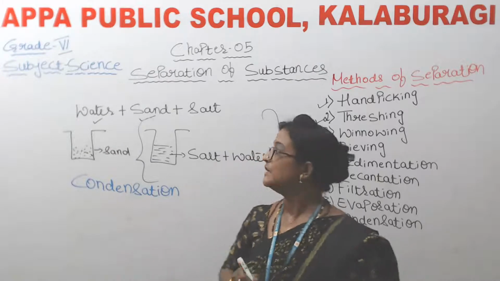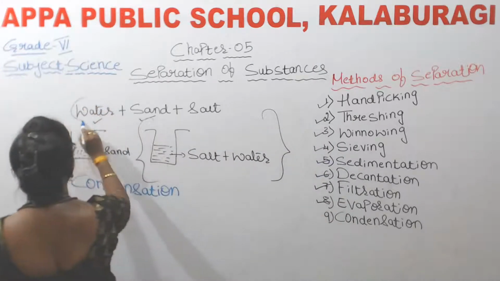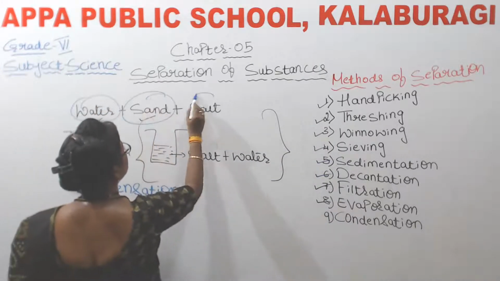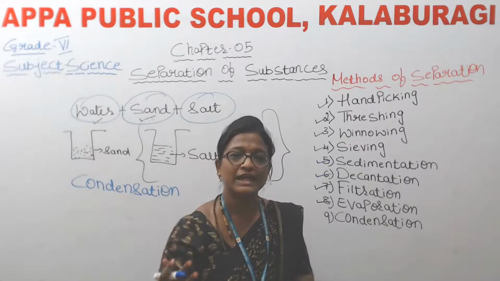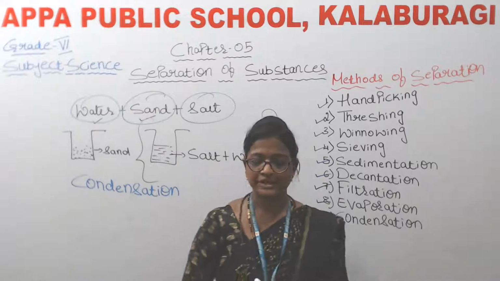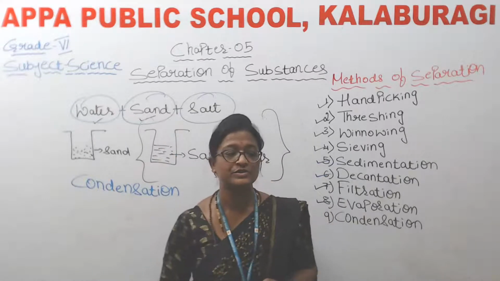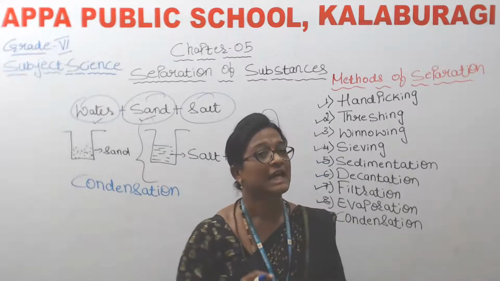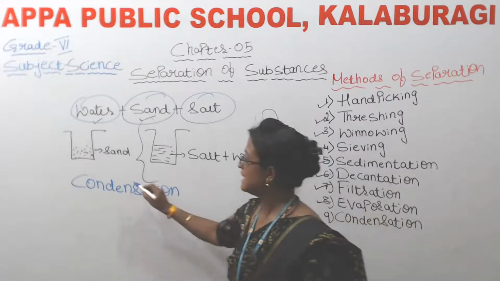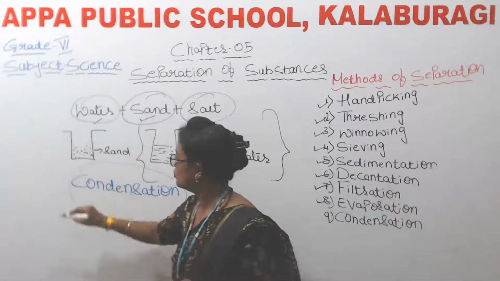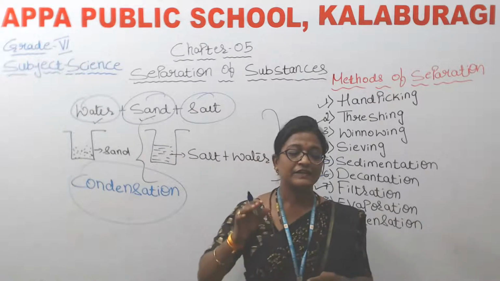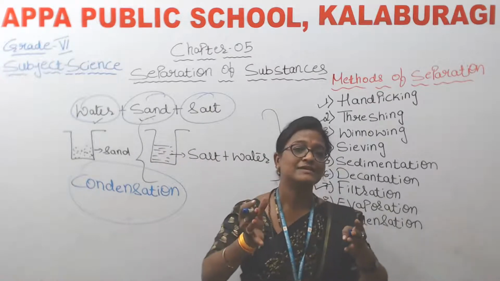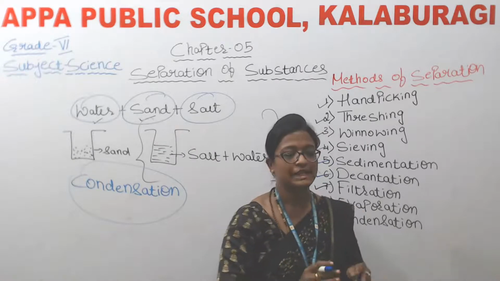So like this, we can separate water, sand and salt separately by using more than one method of separation. Here sedimentation we used, decantation we used, evaporation we used, and at last we come to know about condensation. Here in condensation, the vapors which come out from the kettle are converted into liquid.